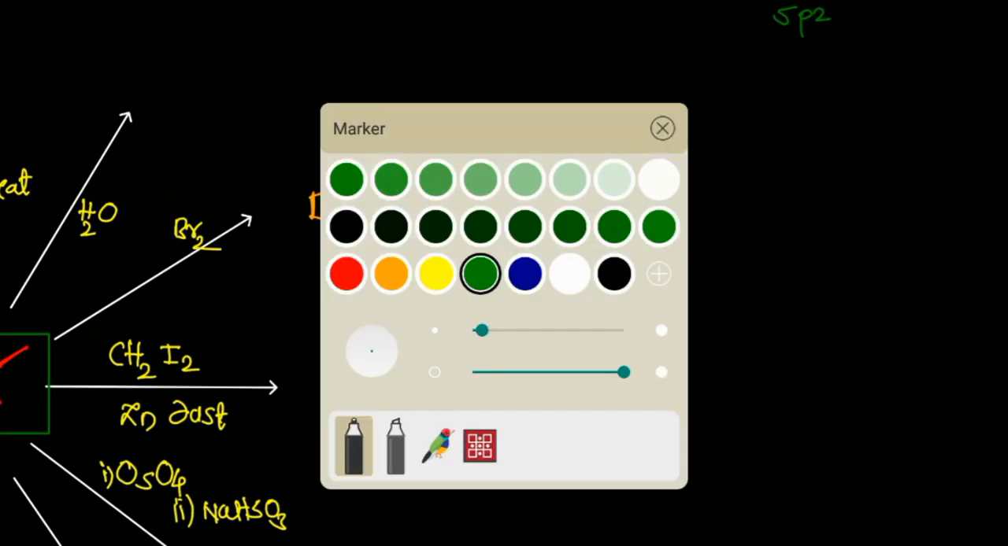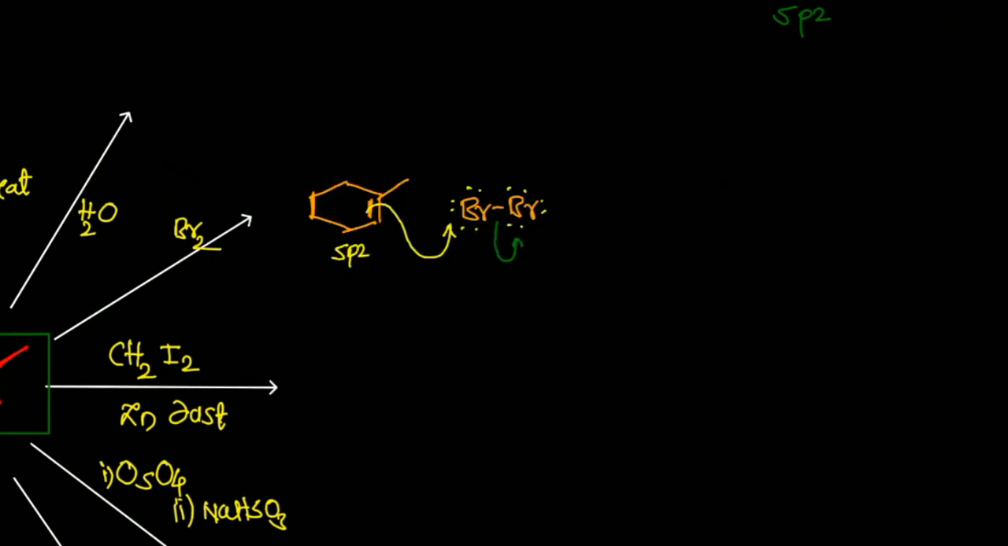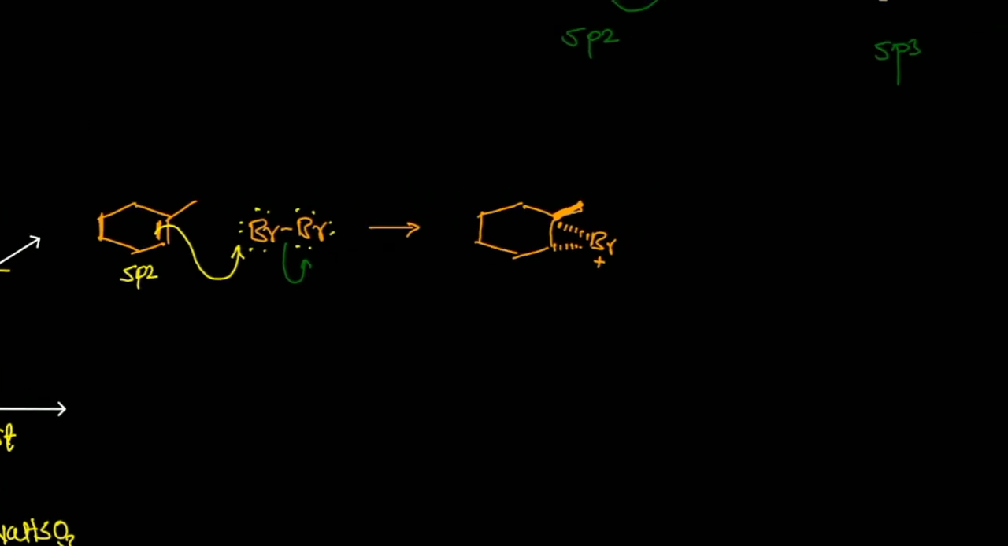Now you will get an intermediate in this step. What type of intermediate will appear? Look at this one. Suppose I use one of the planes. Here methyl will be in the front, and this bromine will go to the back. You can also make another form, where methyl is below the plane and Br is above the plane, and this will be called a bromonium ion.